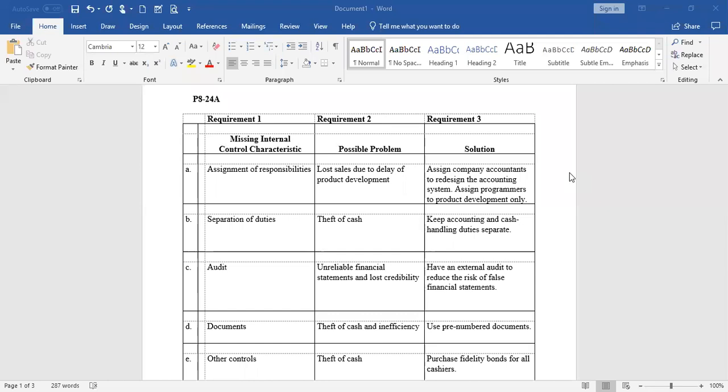D, the office supply company where Pet Grooming Goods purchases sales receipts recently notified Pet Grooming Goods that its documents were not pre-numbered. Howard Mustrow, the owner, replied that he never uses receipt numbers. Ouch. No, we always use pre-numbered documents, and not ones you write in yourself. They're already stamped with a number. This could lead to theft of cash and inefficiency because you're not accounting. If you don't have pre-numbered documents, how do you know you have all of your sales recorded properly, right? So we want to use pre-numbered documents, definitely.